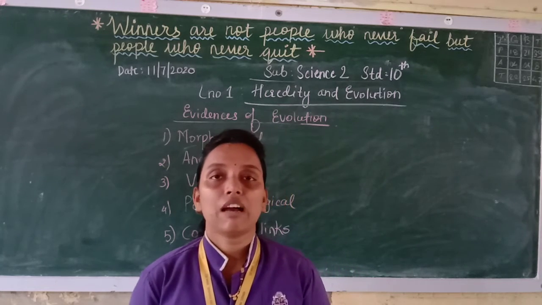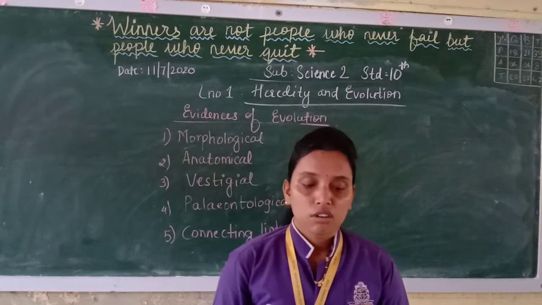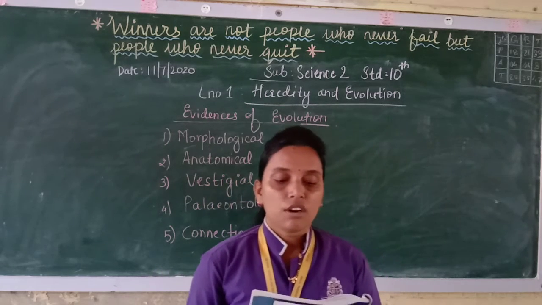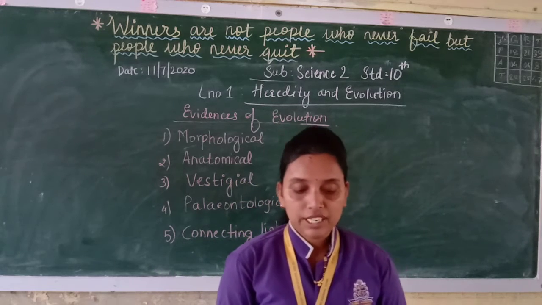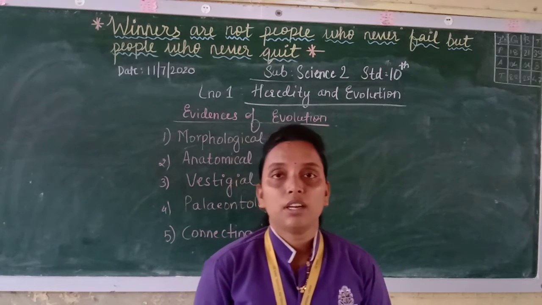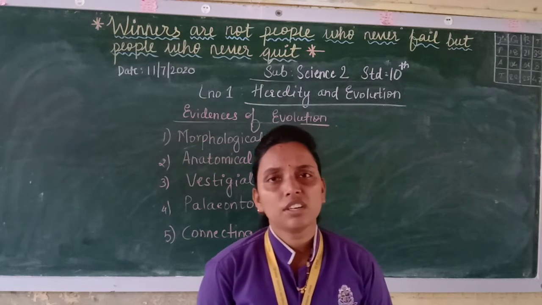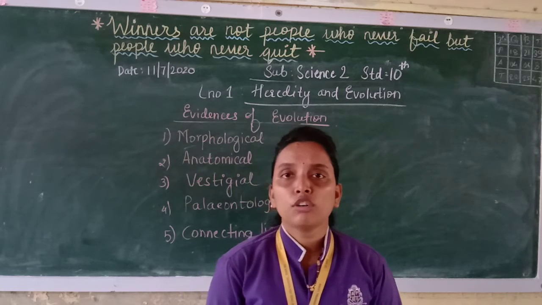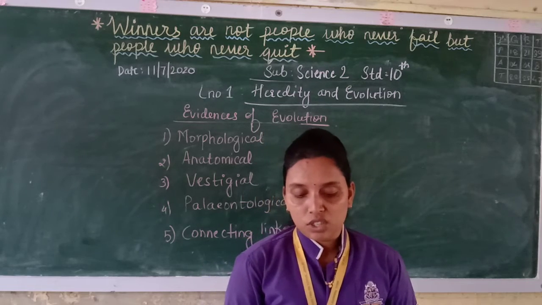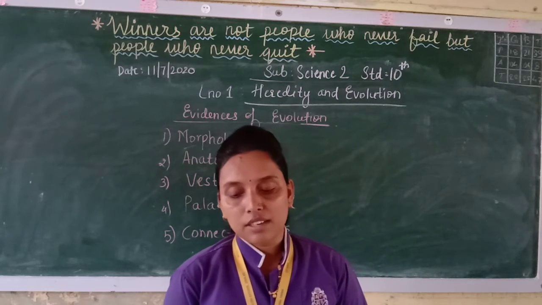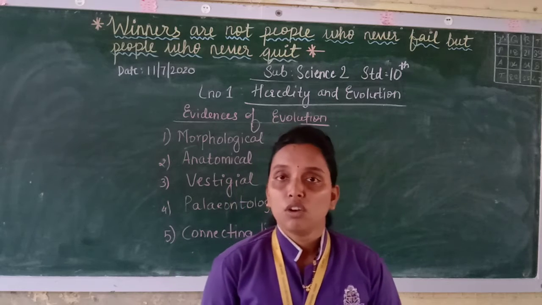So the third one we have is vestigial organs. Degenerated or underdeveloped useless organs. Degenerated or underdeveloped means it has not grown fully, it has not developed. So that is degenerated. And such useless organs of organisms are called vestigial organs.